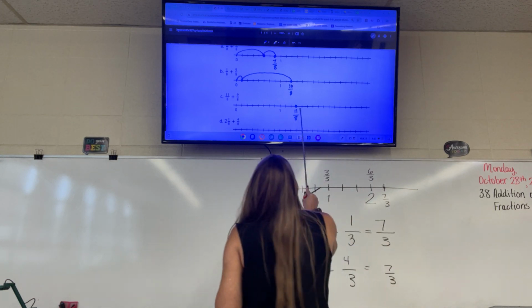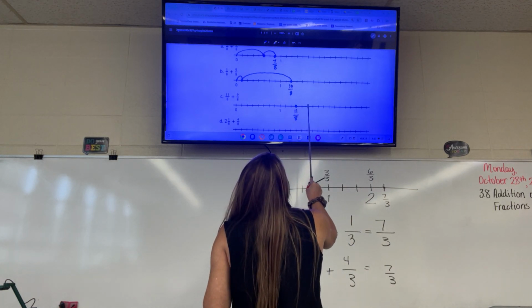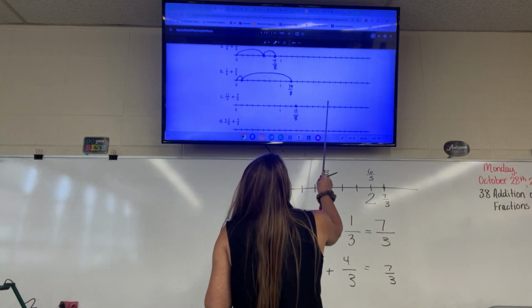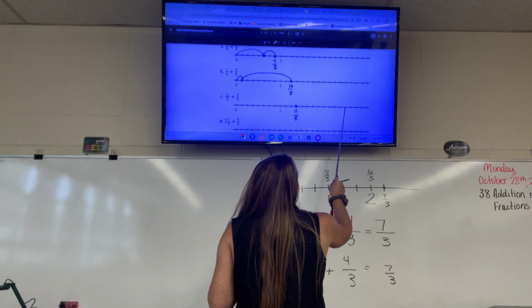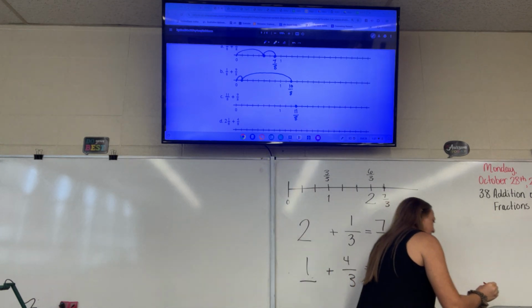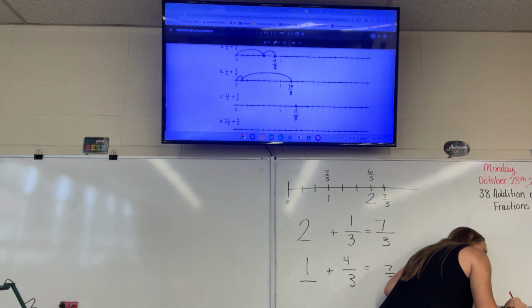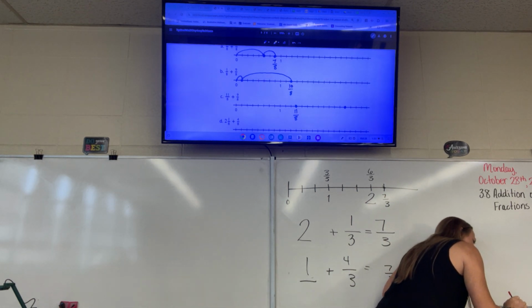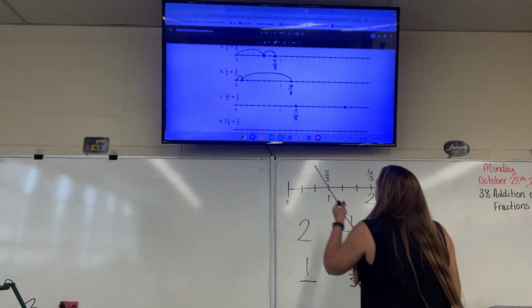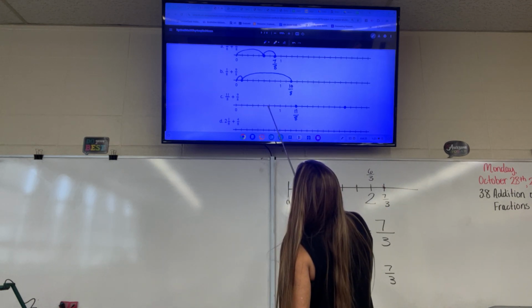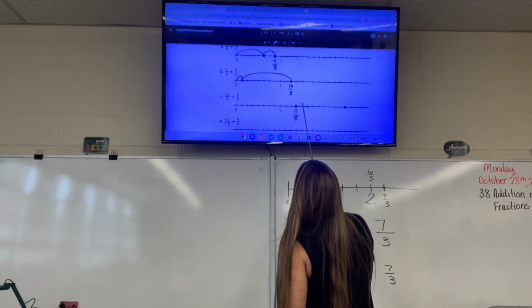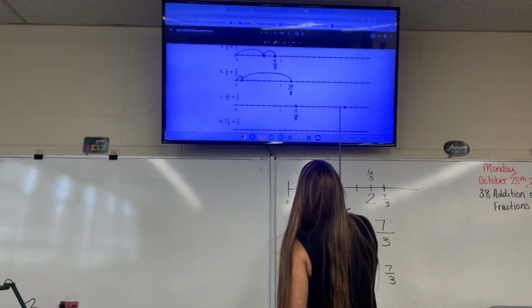So we're going to go 1, 2, 3, 4, 5, 6, 7, 8, 9. So this is the 5th one from the back. So I'm going to double check that. 1, 2, 3, 4, 5, 6, 7, 8, 9, 10, 11. And then 1, 2, 3, 4, 5, 6, 7, 8, 9.